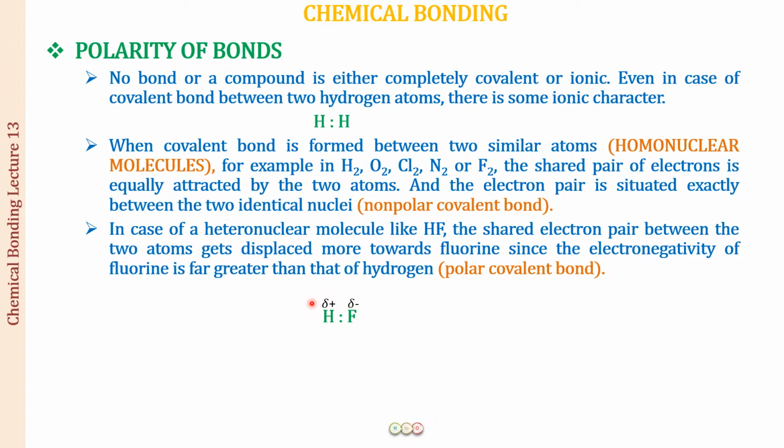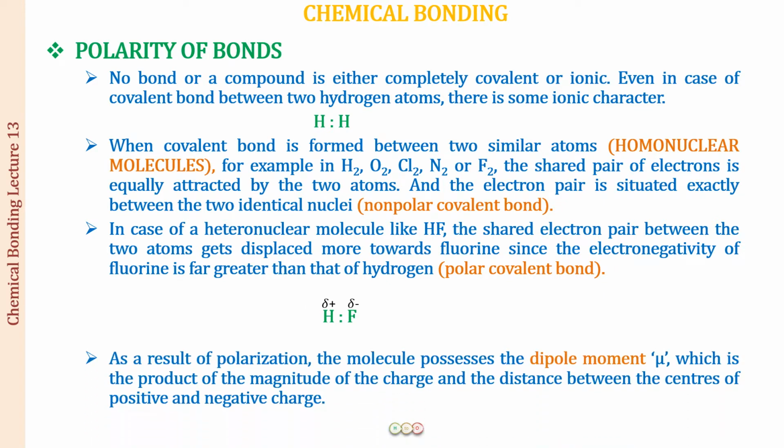What do we mean by a polarity? It is basically that there has been a charge separation. Okay, if these two electrons had been equally shared, there would be no charge separation. Now we can see that the charges have separated out. One has more electron density, one has less electron density, and poles have been created. There are different charges, and these charges are separated from each other by some distance,